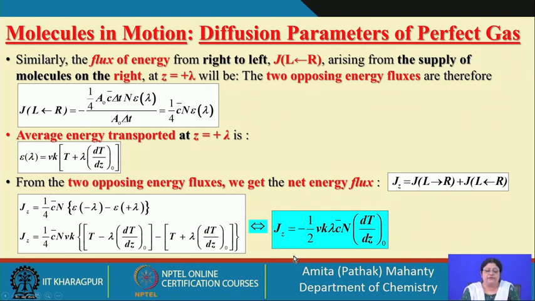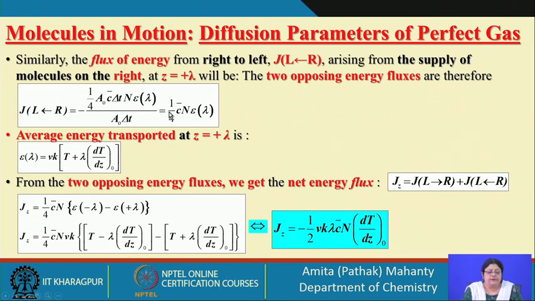Similarly, the flux of energy from right to left can also be evaluated. Right to left is where molecules move from a cooler region to a hotter region, so we always get a negative sign.